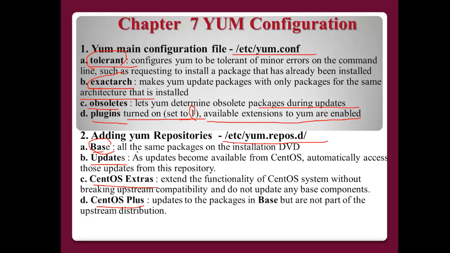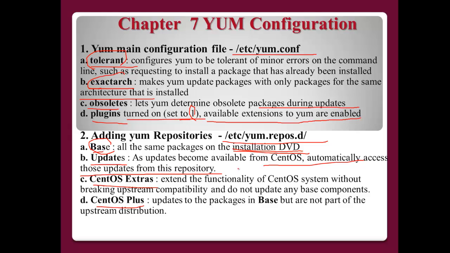First one, base, is all the same packages as on your installation DVD. And updates, as updates become available from CentOS, are automatically accessed from this repository. It means this kind of update you cannot find on the installation DVD.